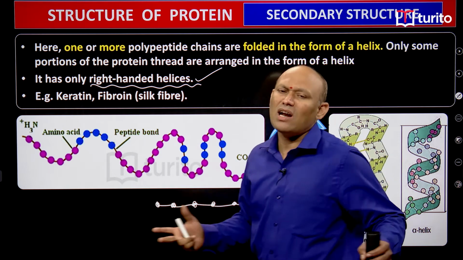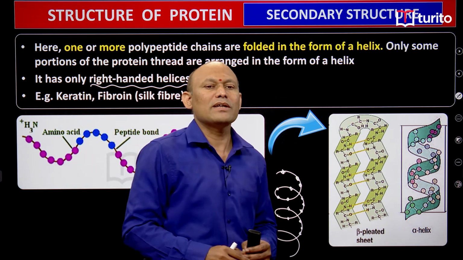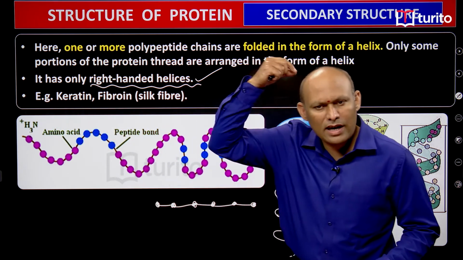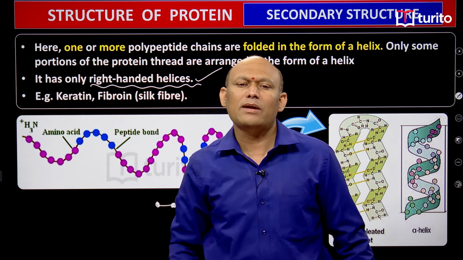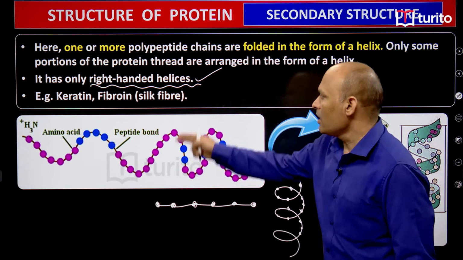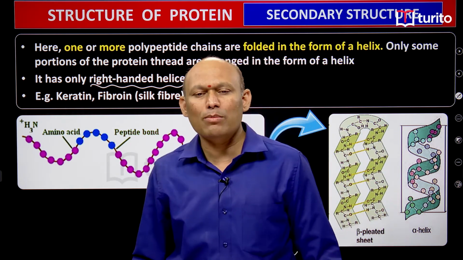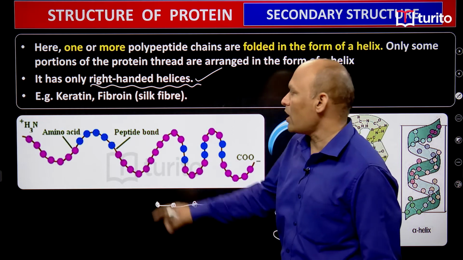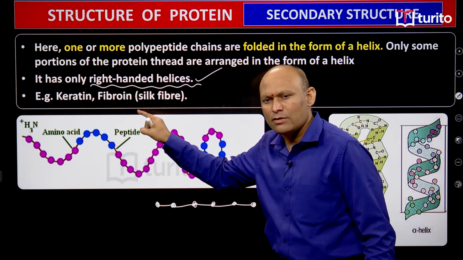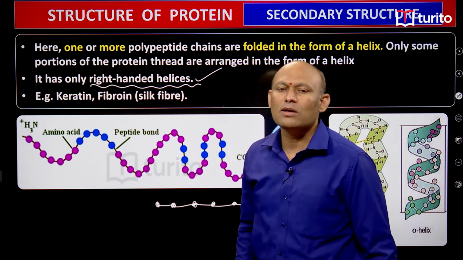Now you see there are some examples, students, as far as protein structure is concerned: keratin. Keratin is one example. You know our hair contains a protein, and that protein is called keratin. Keratin is an example of secondary structure. And fibroin is there in silk. Fibroin is one more protein, which you can find in silk fiber, students, right. So fibroin is one example, and another example is keratin.